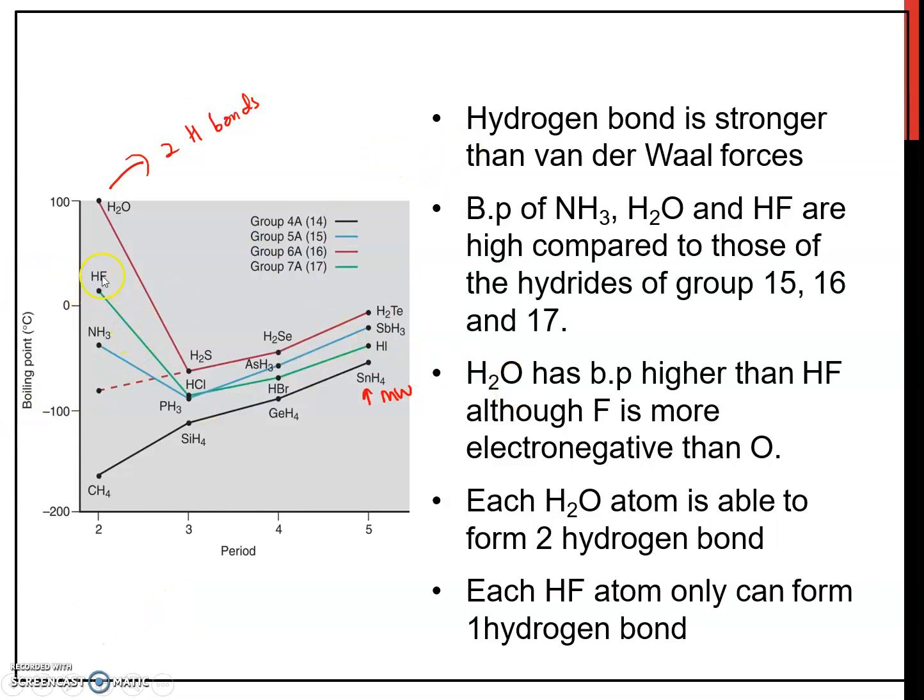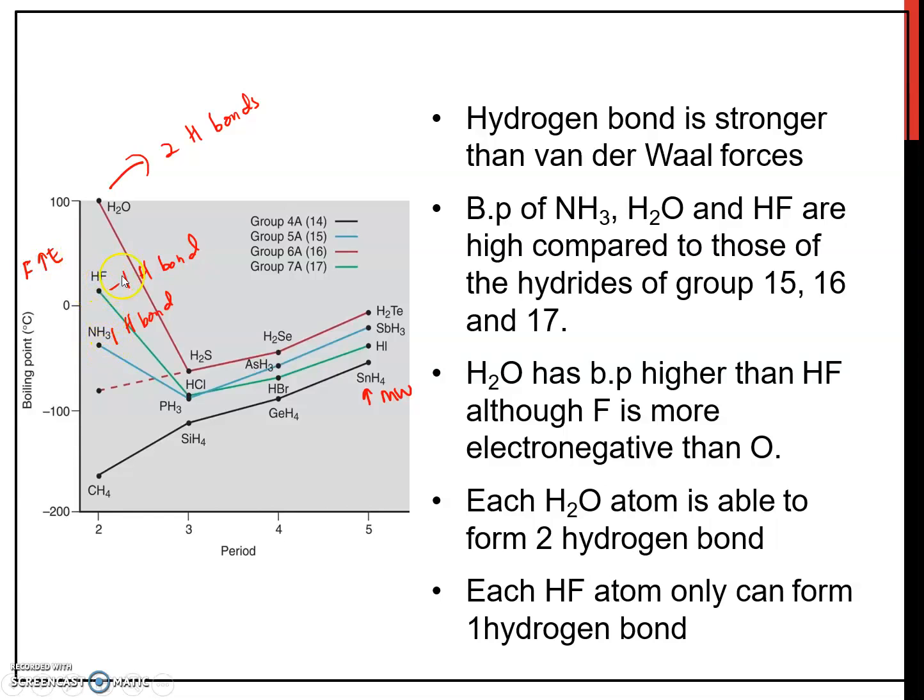But hydrogen fluoride and NH3 can form one hydrogen bond only. But why does hydrogen fluoride have a higher boiling point compared to NH3? This is because fluorine has higher electronegativity compared to nitrogen. So that's why hydrogen fluoride has a higher boiling point compared to NH3.